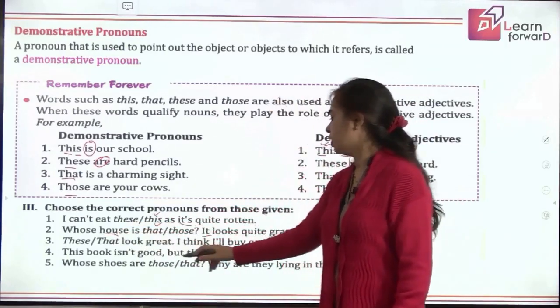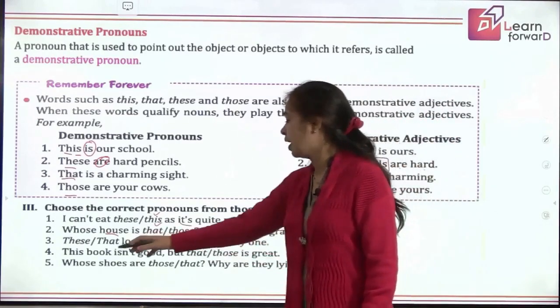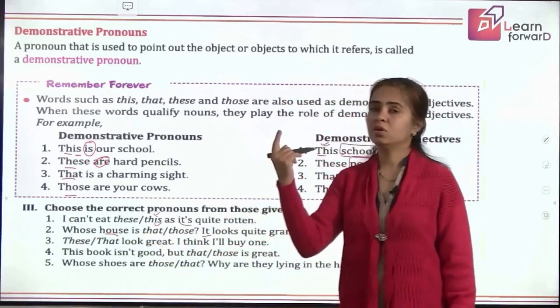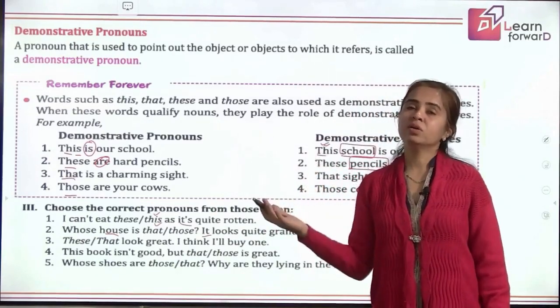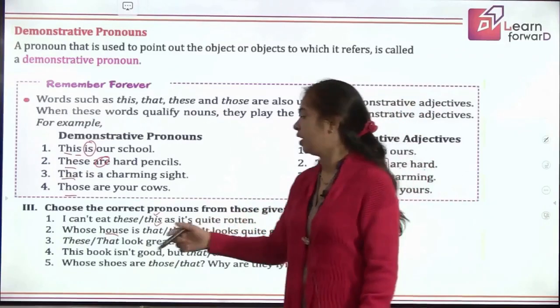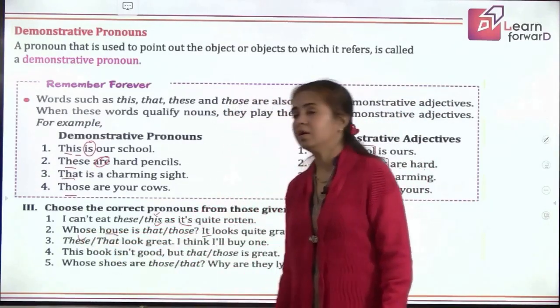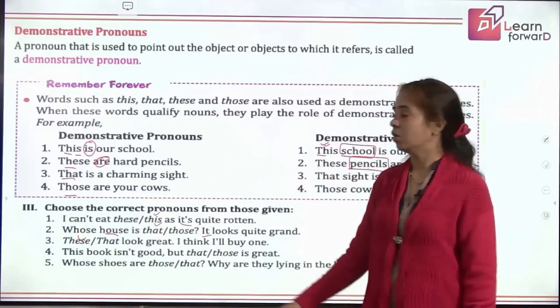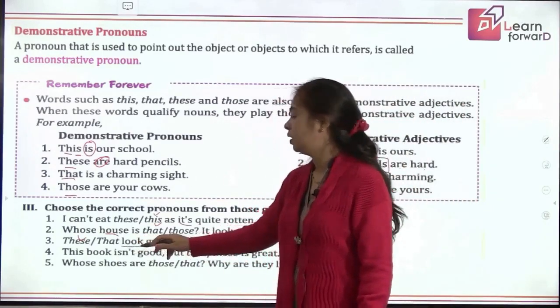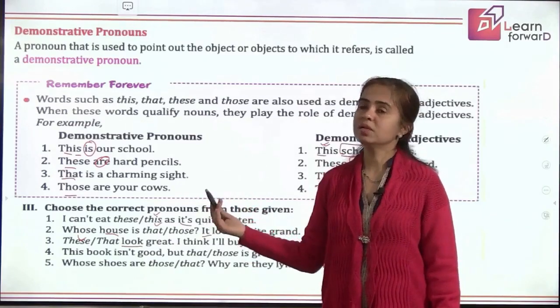These look great. I think I'll buy one. If you are looking at one, you cannot say I'll buy one. That means you are looking at many and then you are saying I'll buy one out of it. So it will be these look great. And one more thing you can check out is look at the verb here. It is without S. That means we are talking about a plural subject.